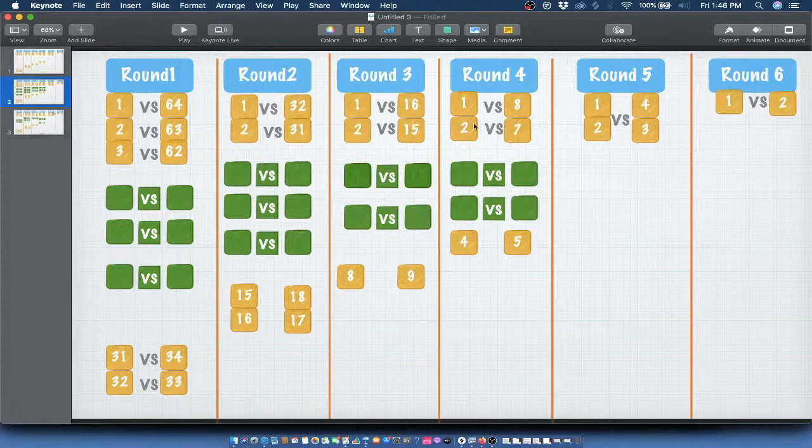Now I want to accelerate in the story. For round 4, 1 will play against 8, the sum is 9, and 4 will play against 5, the sum is 9, and overall 8 players will perform in round 4. Round 5 it becomes easier still. 1 will play against 4, 2 will play against 3, and in the final round 1 will play against 2.